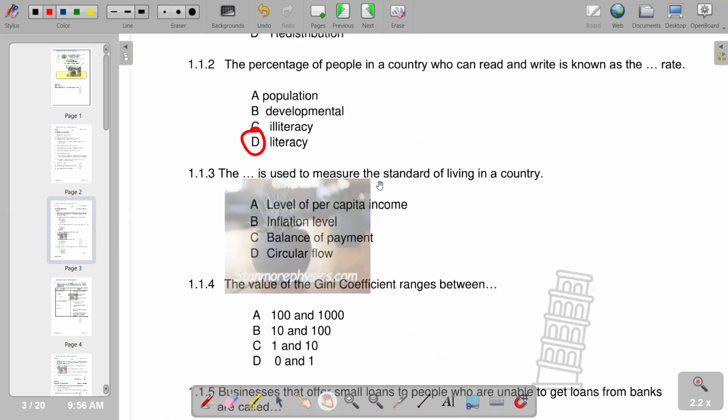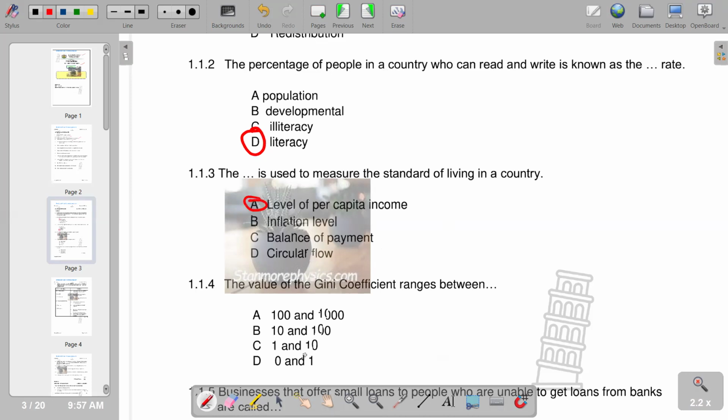The dash is used to measure the standard of living in a country. So you see that what is used is the level of per capita income. So per capita income, we are saying the aggregated income of the whole economy divided by the number of people that are there in that economy, that is the population, to get the per capita income. So that's what we are having, and then we have A as the correct response.